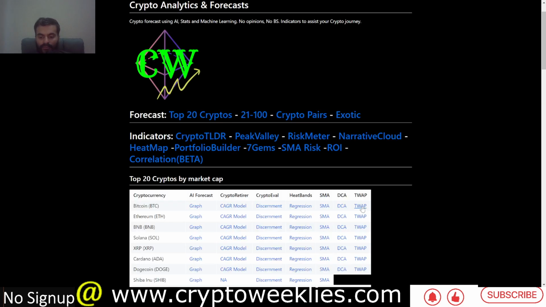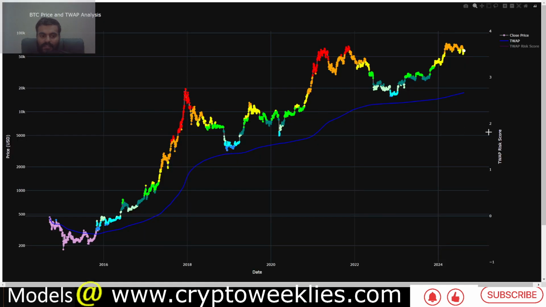The last analysis is the time weighted average price analysis. The key idea is that you can check the colors and how they relate to the time weighted average price, which is the blue line over here. During the bear market, price comes really close to the time weighted average price. You can see in November 2022, when the time weighted average price was around 13k, price was at slightly above 15.5k. The color codes were shades of blue, which denote